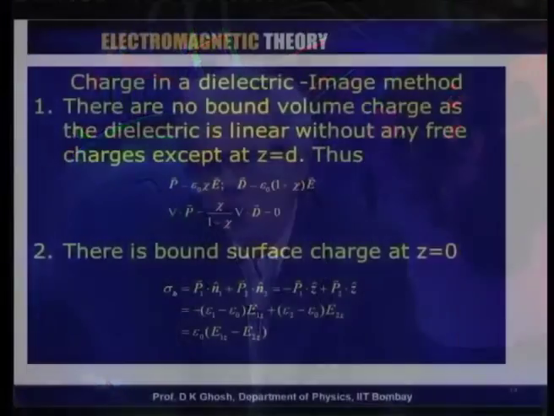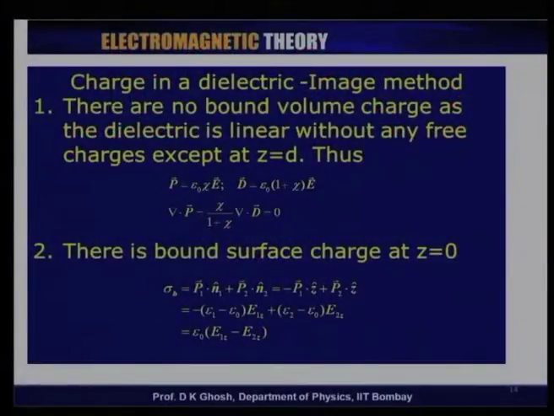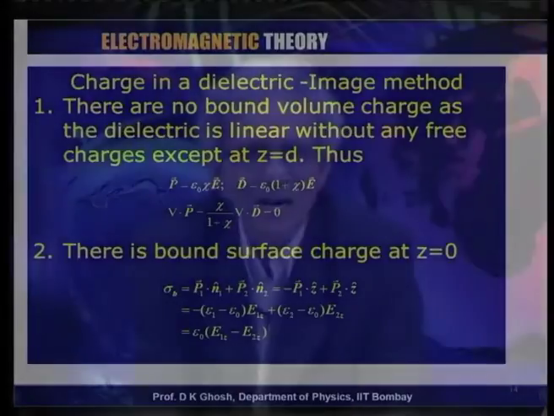So, notice that what we have done is this. We have assumed that the dielectric is linear and there are no free charges excepting probably at z equal to d. And you notice this implies, since it is a linear dielectric, the polarization vector P is proportional to E, so that the displacement vector D is proportional to E. So, that del dot of P becomes equal to 0, and since del dot of P is equal to 0, there are no volume charge densities.